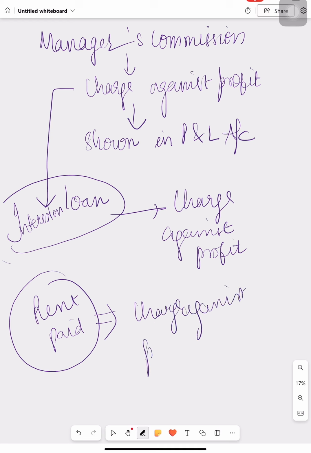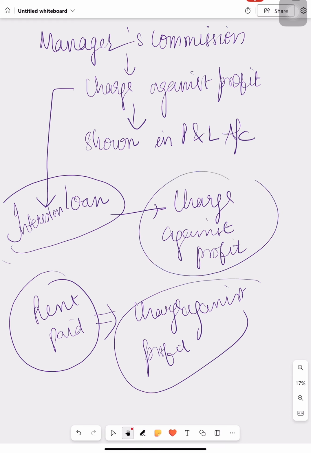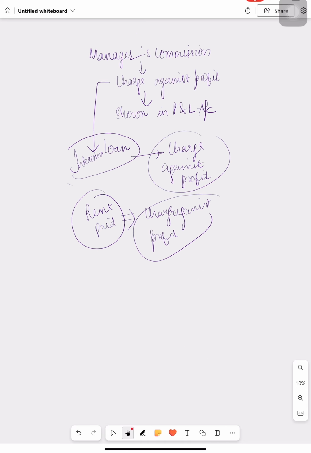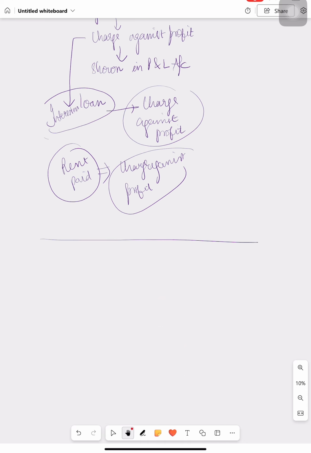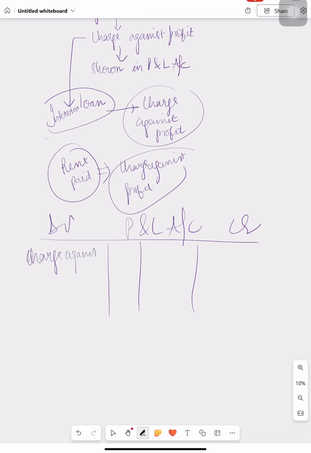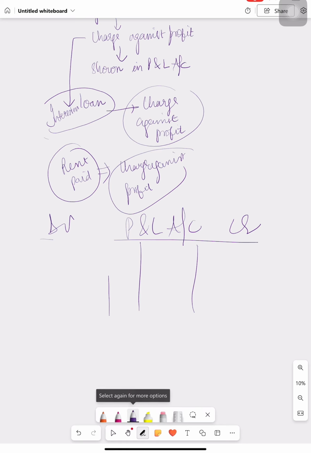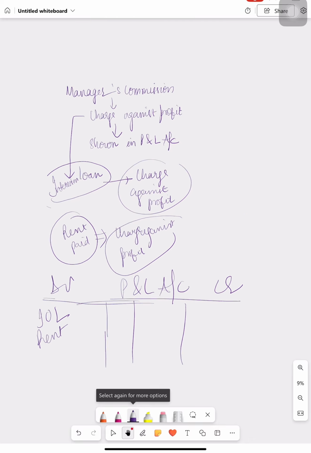We have already seen the difference between charge against profit and appropriation out of profit. So whatever is a charge against profit, it is always shown on the debit side of profit and loss account. For example, if it is my profit and loss account, debit, credit, all my charge against profits are shown here. What are the charge against profits which I have written above? So you will be showing them all on the debit side of P&L account, like interest on loan, like rent, like manager's